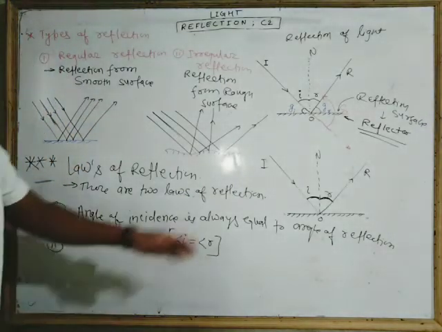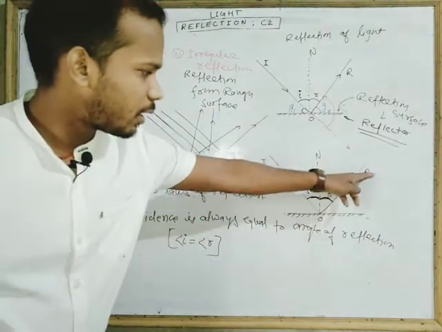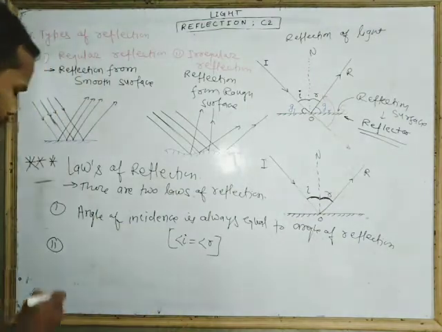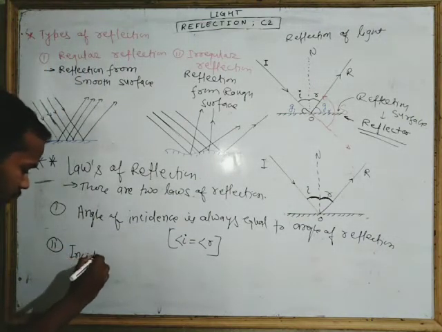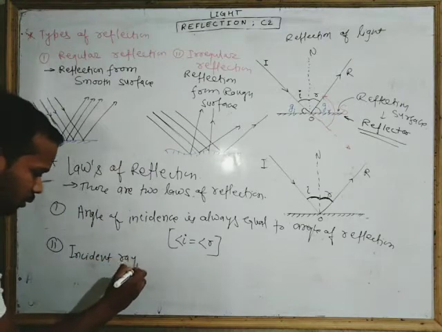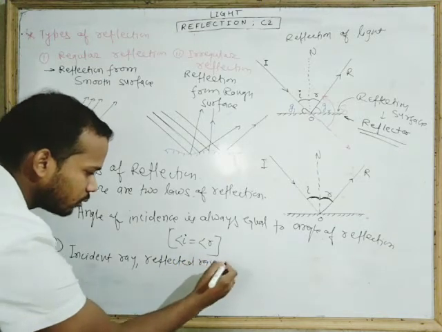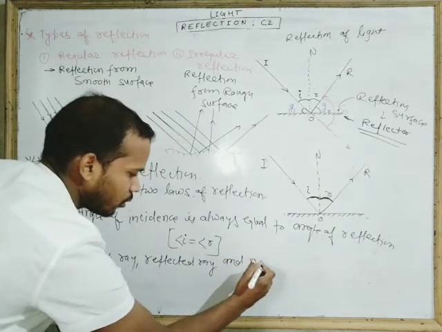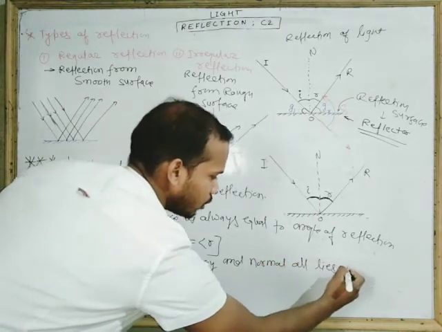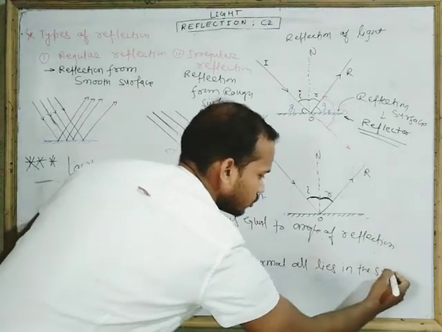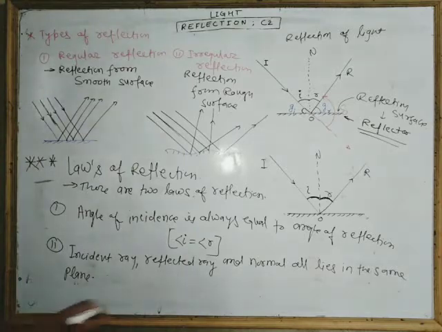Next is that the incident ray, the reflected ray, and the normal all lie in the same plane. Incident ray, reflected ray, and normal all lie in the same plane.